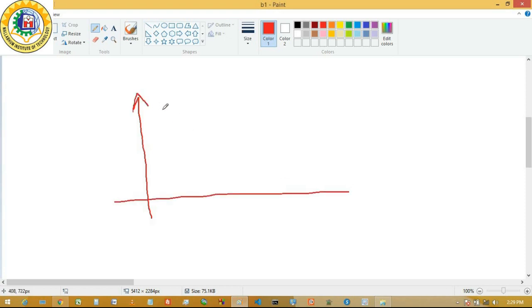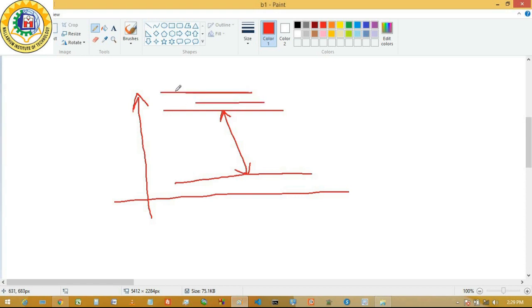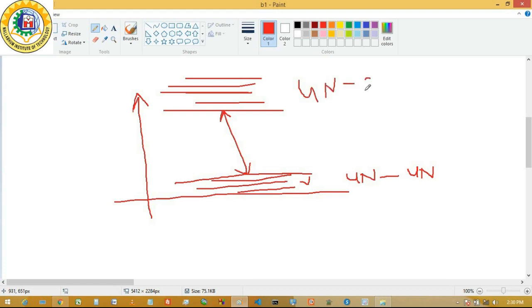All of you know that this is your conduction band, this is our valence band, and this is our band gap. Here there are a number of energy levels available. This is the valence band, so this is your 4n electrons, 4n states available, and 4n electrons occupied. Here 4n states are there and none of the electrons are occupied.